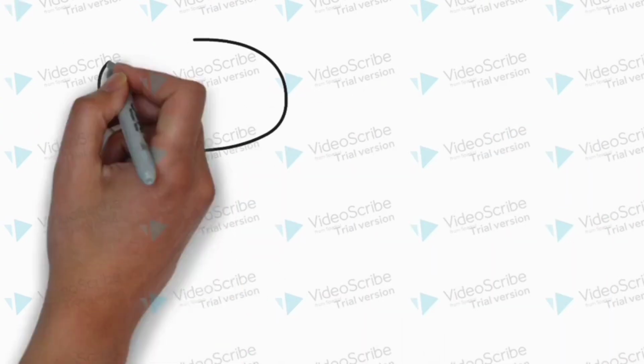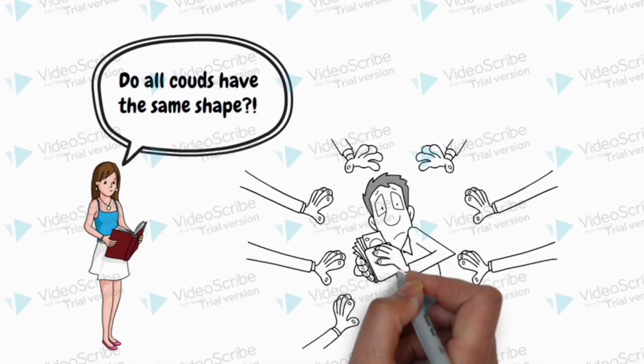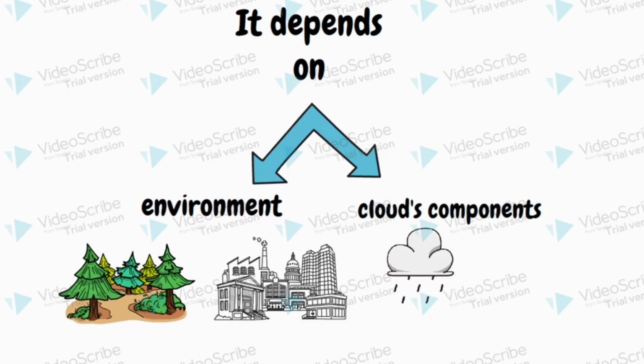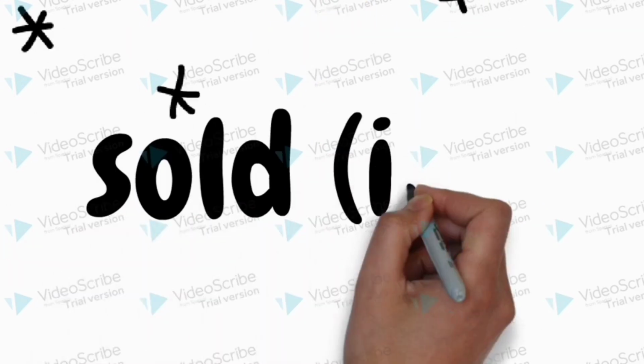Do clouds have the same shape? No. Clouds form in many environments and look different depending on these environments, and depending on whether they are composed of liquid droplets or ice crystals.